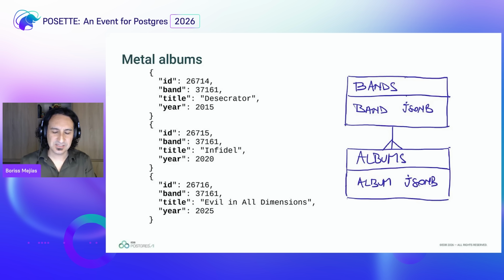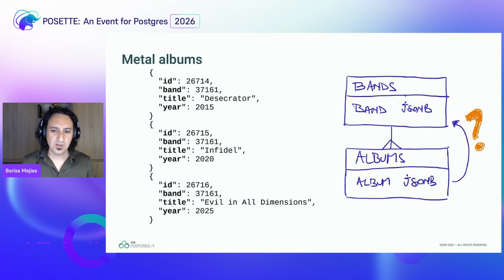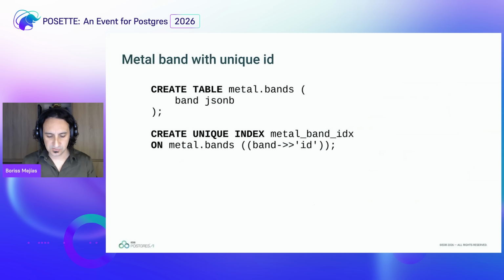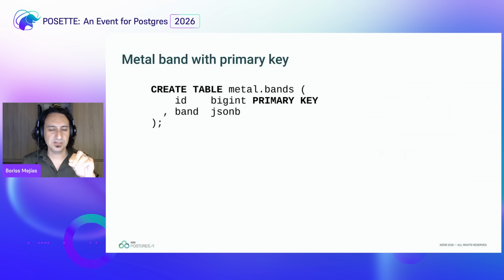Now the thing here is that it gets a little bit complicated, and here's where we see the limitations. How do I refer from the album to the band if I have JSON objects? I can have uniqueness of IDs, but I cannot have foreign keys, and we want to have foreign keys. So what we are going to do now, in our design, is turn this unique ID into a primary key. So instead of creating the table like that, I'm going to create it with one attribute, which is a big integer, and it's my primary key, and I'm going to move it out of the JSON object. So this is the first principle: when you see that some things are more useful outside of the JSON object, you can do that, no problem.